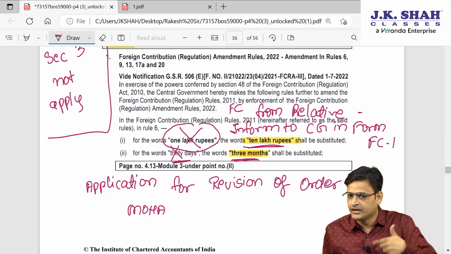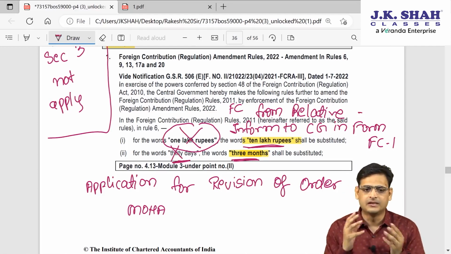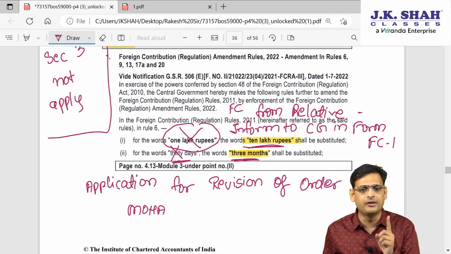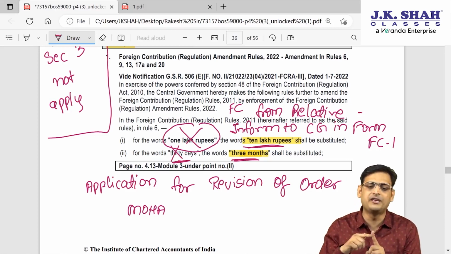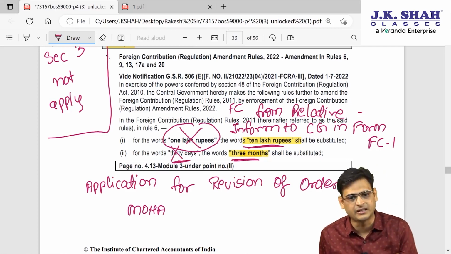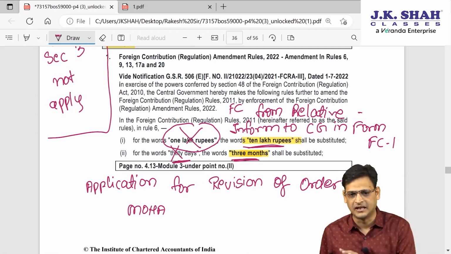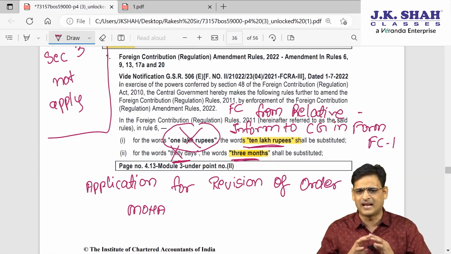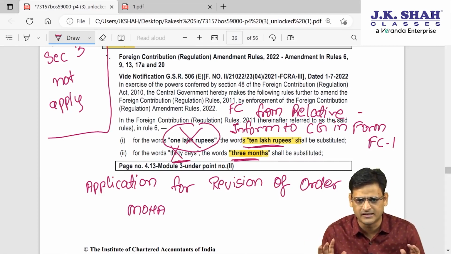So within what period do you have to inform? Within 3 months. Now you don't have to intimate when the value is above 1 lakh, you have to intimate when the value is above 10 lakhs, and you don't have to intimate within 30 days, you have to intimate within 3 months. So these are some amendments. I don't think you are finding it very difficult to understand.